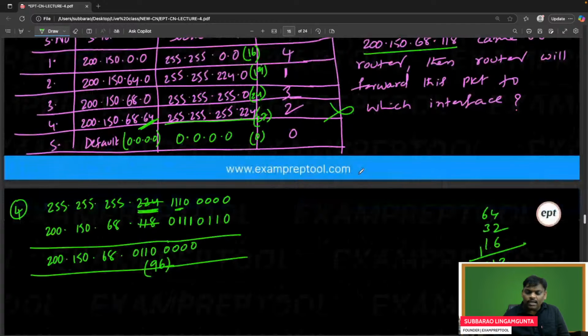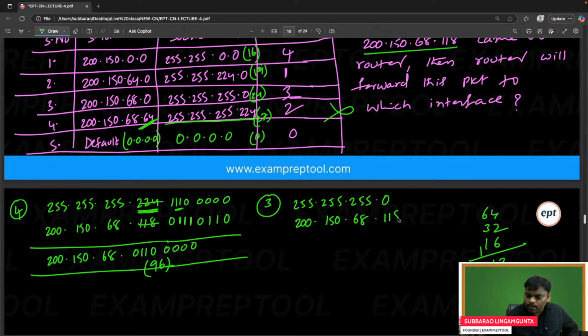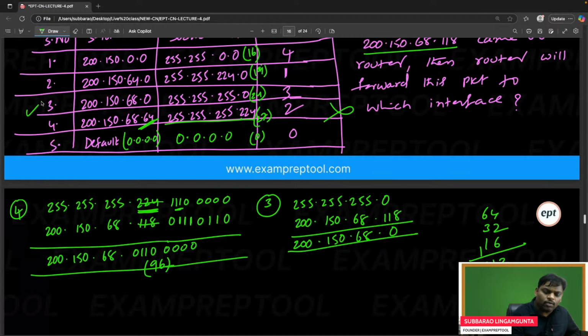Let's go for the next highest. The next highest is 3. Let me go to 3. Same story: 255, 255, 255 and 0. The IP is the same, 200.150.68.118. This is 200, this is 150, this is 68, this is 0. Let me know if anything is wrong. So 0, I think this is matching. The third one is matching.